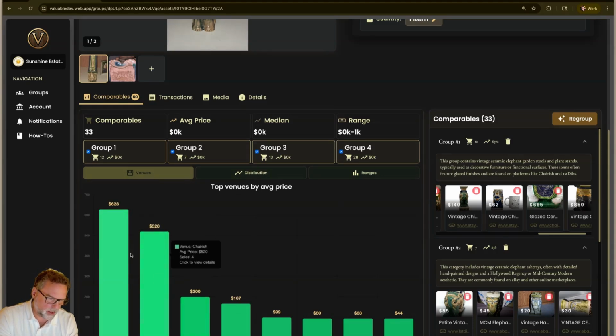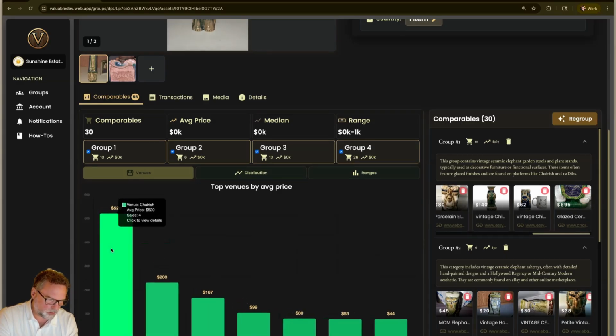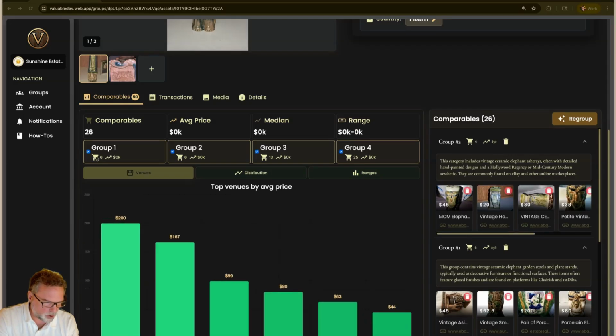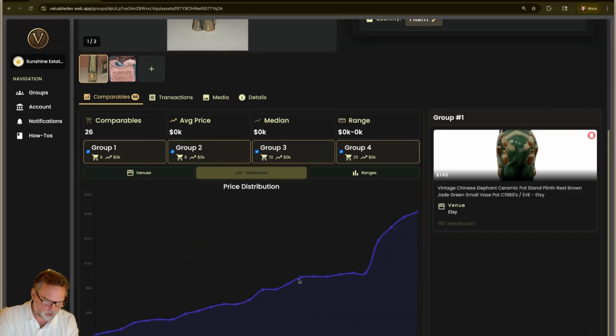You have lots of options here if you really want to get into analyzing the price or the market value of an item. What's really nice is that this is kind of an outlier, right? So we're going to delete these two because they're high priced. And here we are with a little tighter distribution. So we can say, well, somewhere between 44 and 300. We'll look at this. Wow, there's a big change going from the $70, $75 price range up to 85, and then it just leaps up.